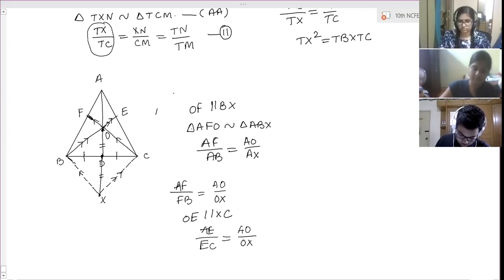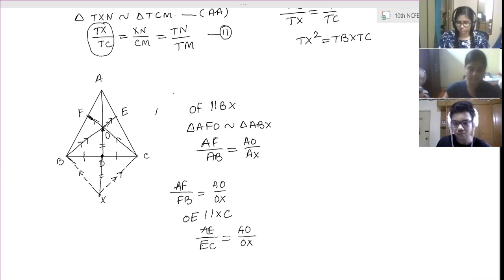After 3, which one? The fourth one. Second exercise, last but one question of NCERT. Open up. NCERT second exercise, ninth question.